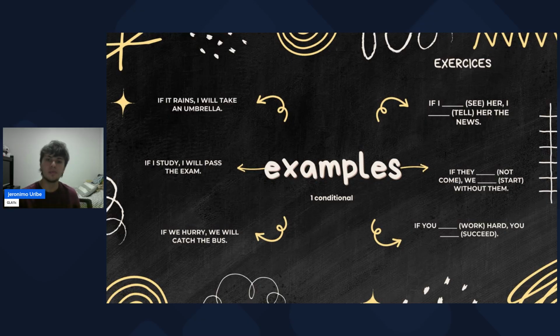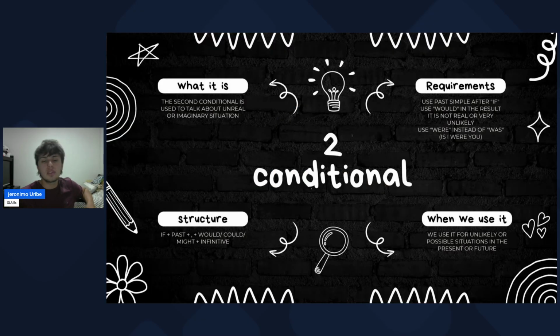Okay, so we're going to continue with the second conditional. We use it for hypothetical situations in the present or in the future. For example, the structure is if plus past simple, of course, plus comma plus would, could, might plus infinitive.